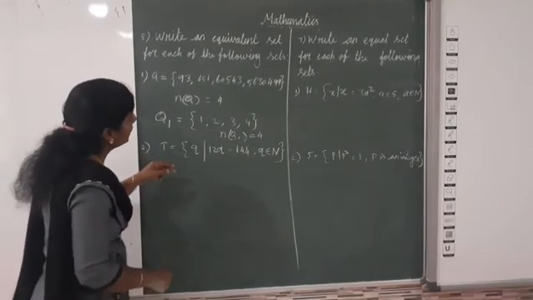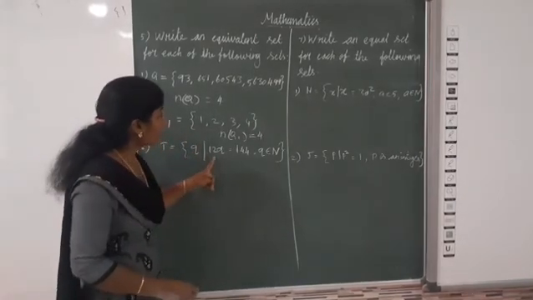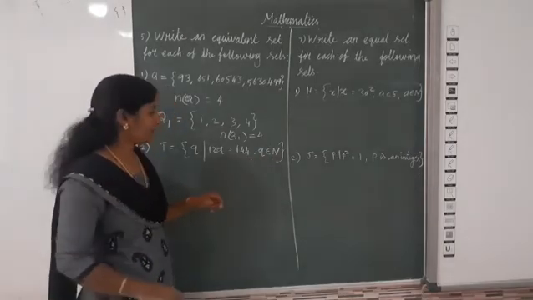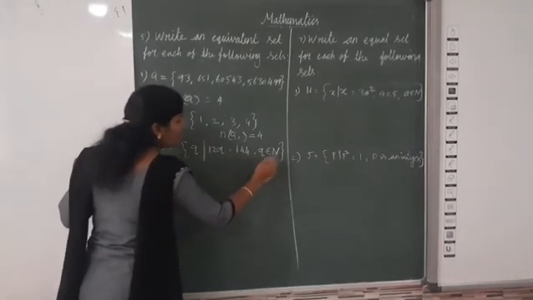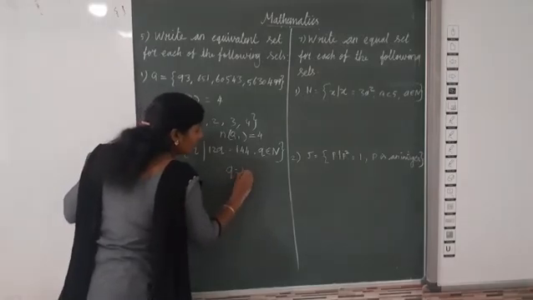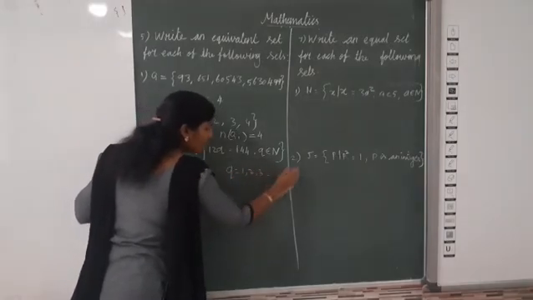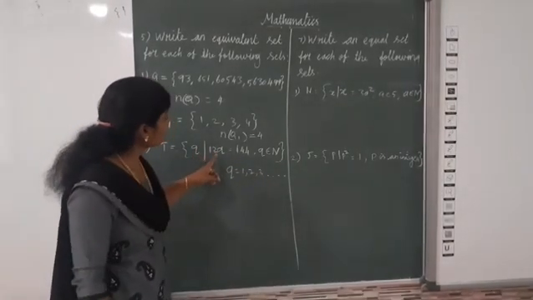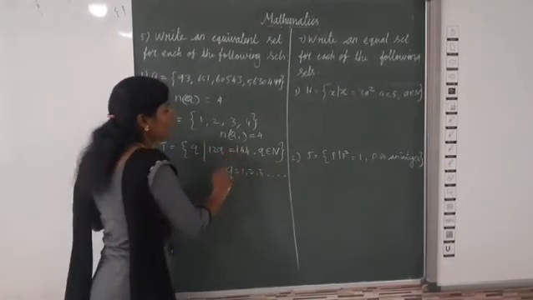Now here, second one. T is equal to {q such that 12q is equal to 144, q belongs to N}. Now listen. q belongs to N means q is equal to 1, 2, 3, etc. This is natural numbers. Now q such that 12q is equal to 144.